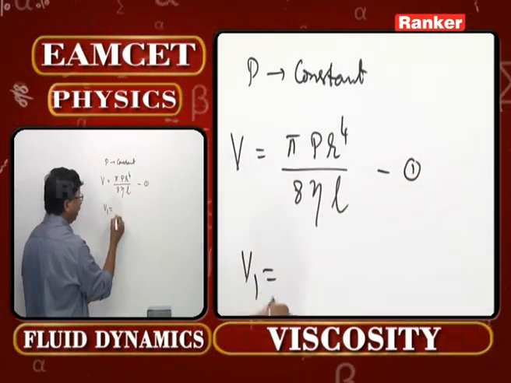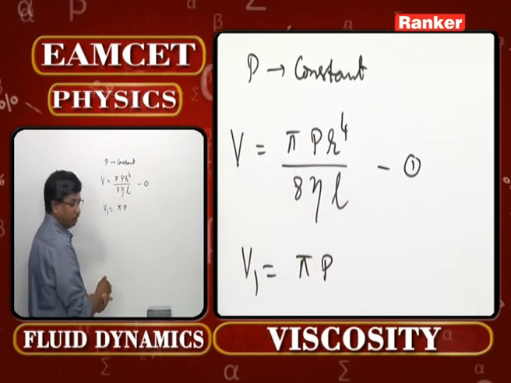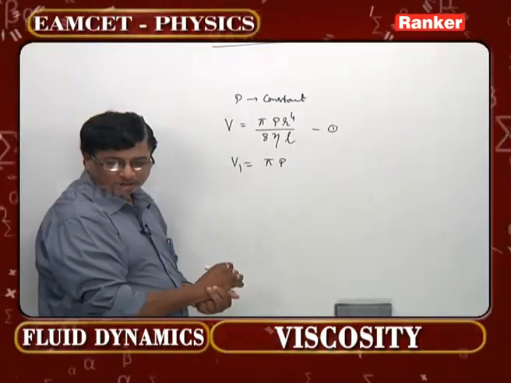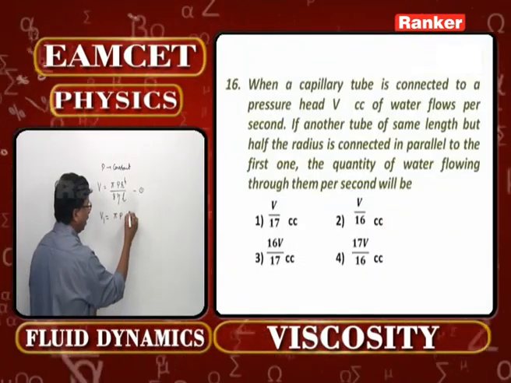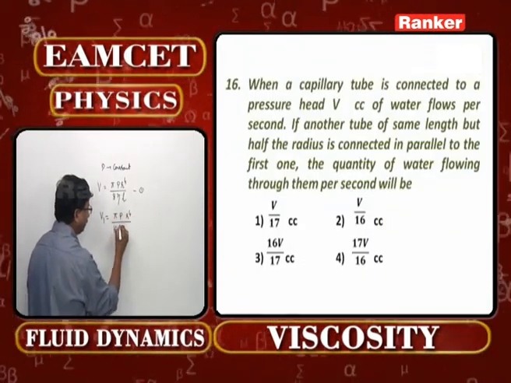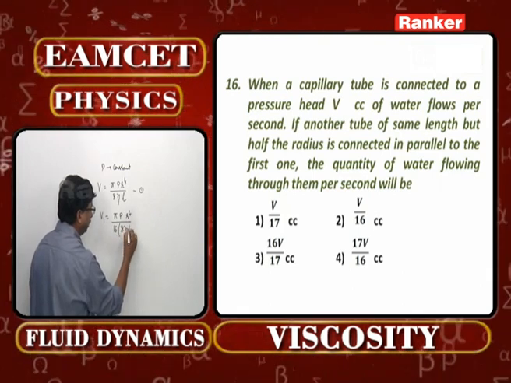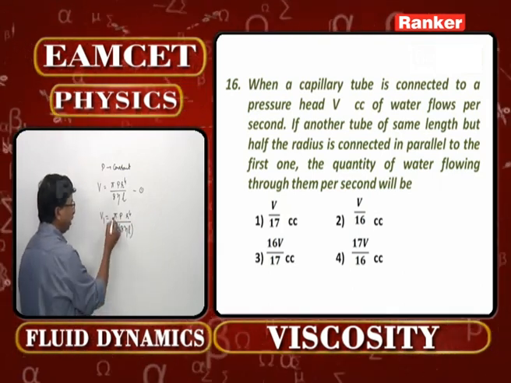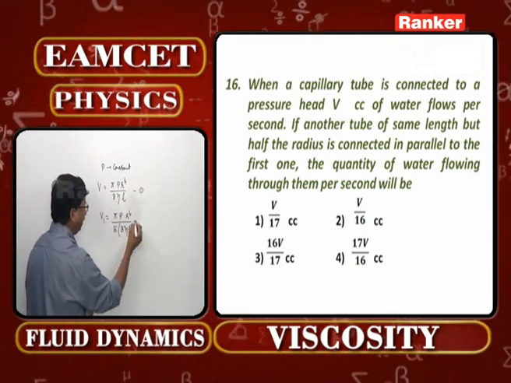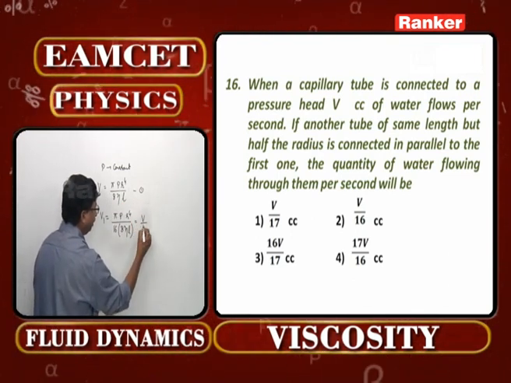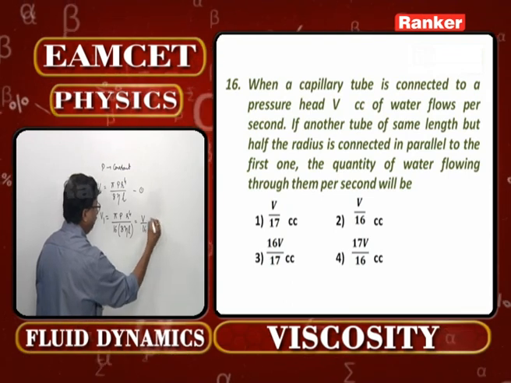What will be V1 now? Pi P as it is I write. R is now becoming how much? Same length but half the radius. So it is R power 4 by 16 into 8 eta L I can write. But all of you can understand pi P r power 4 by 8 eta L is V. Therefore, I can write this as V by 16.